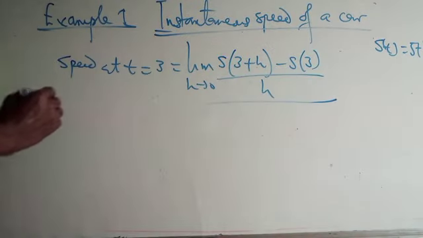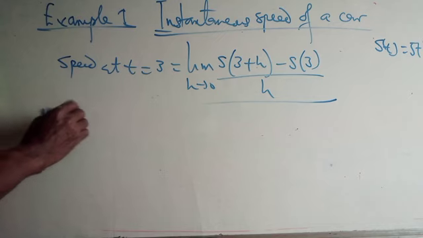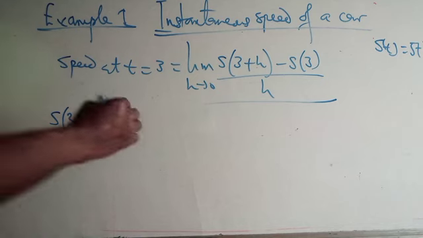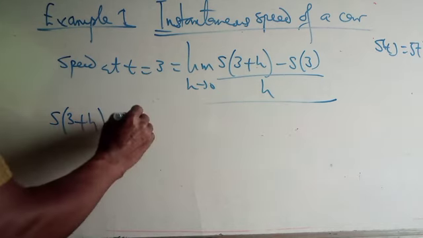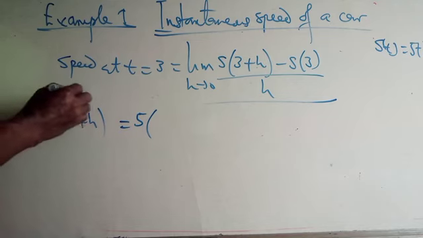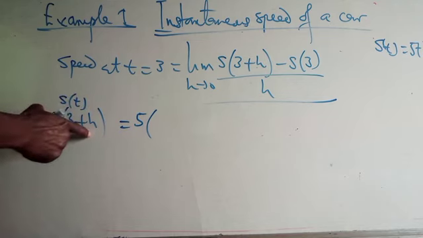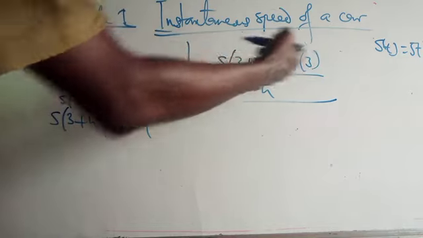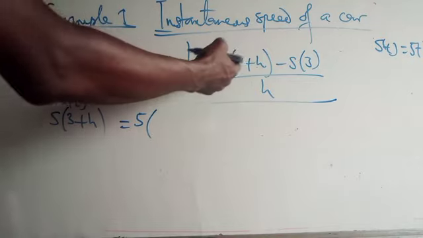Beautiful. So now s of 3 plus h, that is when our t is equal to 3 plus h. That will be equal to what? Using this one, 5 times s of t when the time is 3 plus h. I hope you are getting it now. This is the meaning of s of t when t is 3 plus h. You know, why do we put 3 plus h?